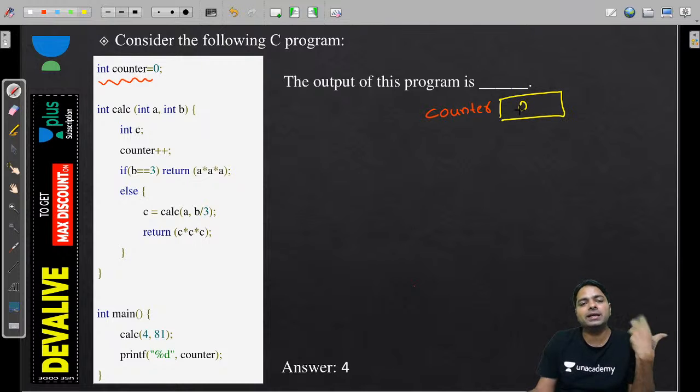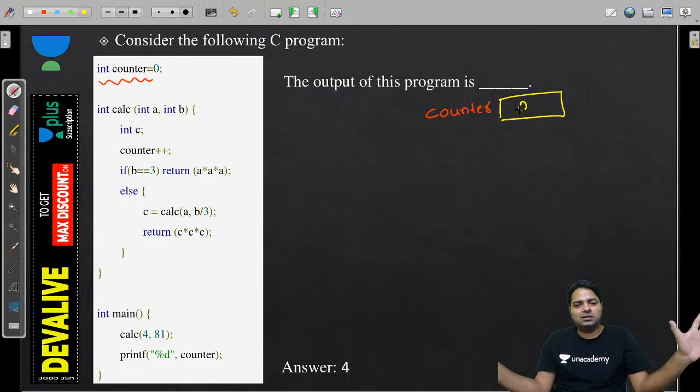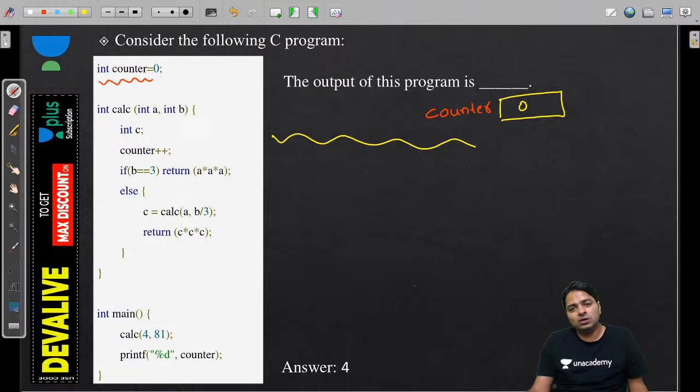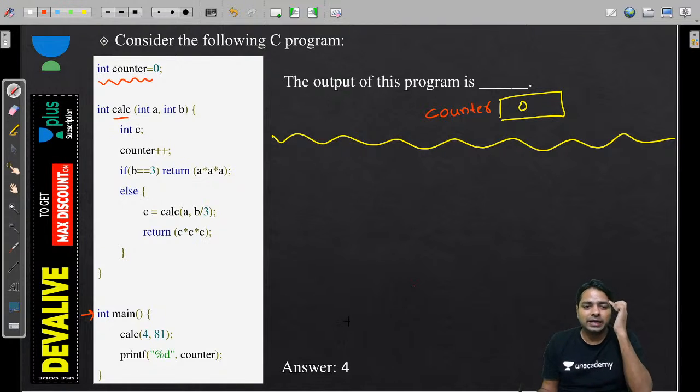The reason is we may forget them, right? So anybody using the counter, they can see the updated values only. Remember, this is not local to anyone. So now start executing from the main, because main has no static and calc has no static. So I'm starting executing from main.